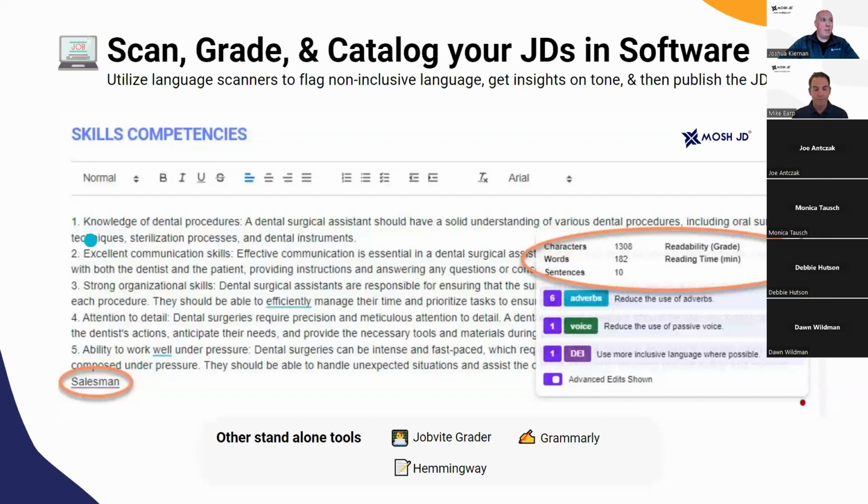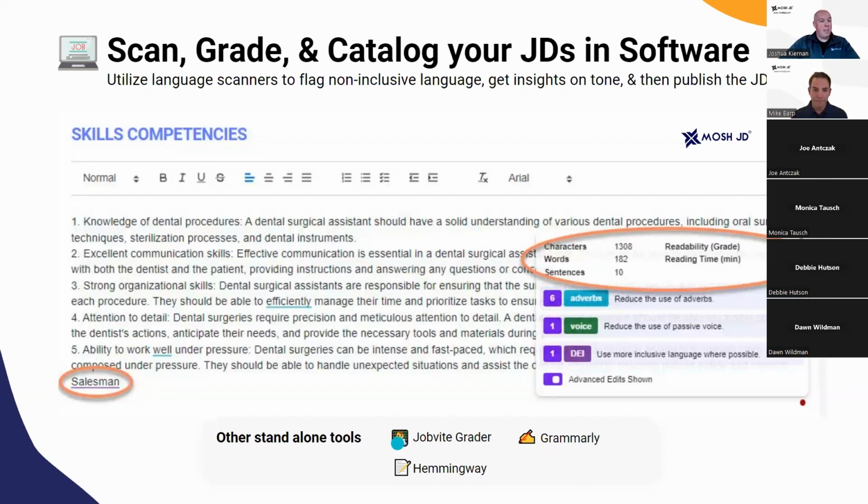So this screenshot here is actually a screenshot of our job description editor. And in this skills and competencies section that we've created, we have a screenshot here showing the reading level, word count, characters, and some recommendations for DE&I, tone of voice, things of that nature.